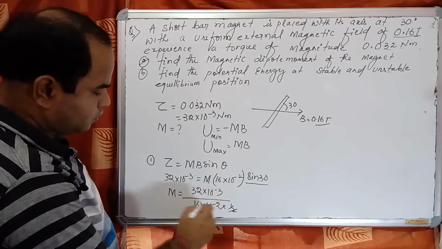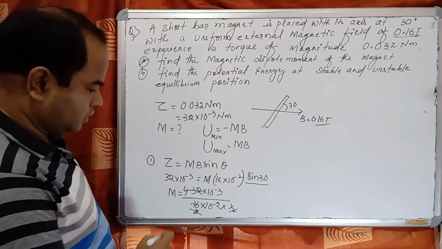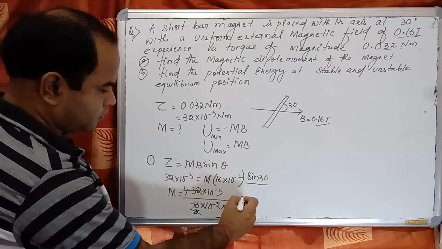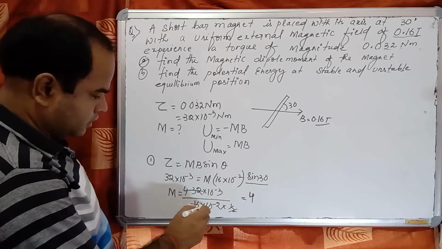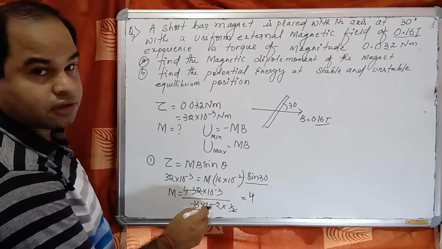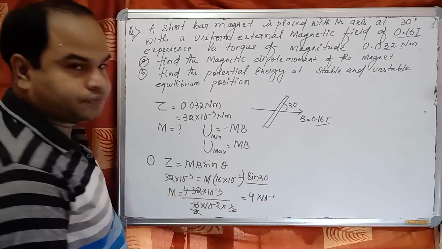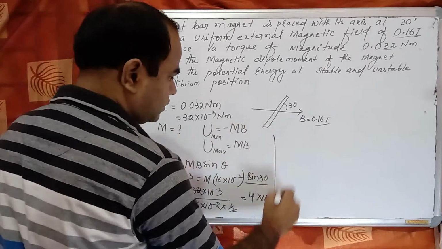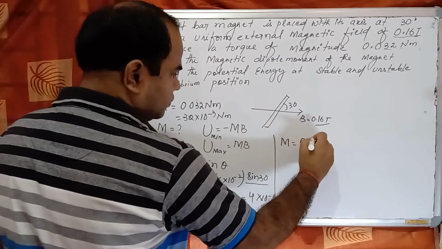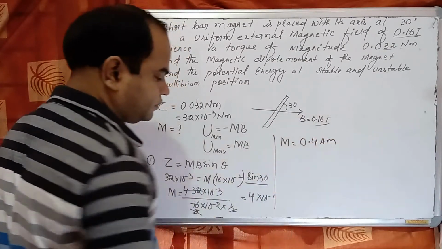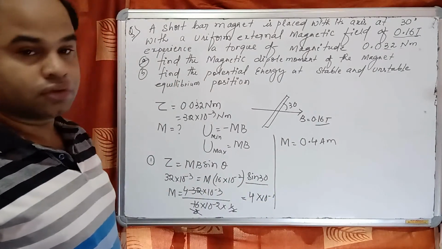So 32 divided by 16 is 2, divided by half gives 4, and the powers give 10 to the power minus 3 minus minus 2, which is 10 to the power minus 1. So m is equal to 0.4 ampere meter. 4 into 10 to the power minus 1, that is 0.4.